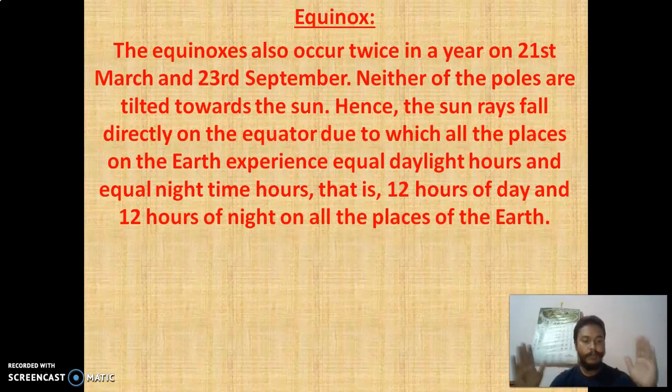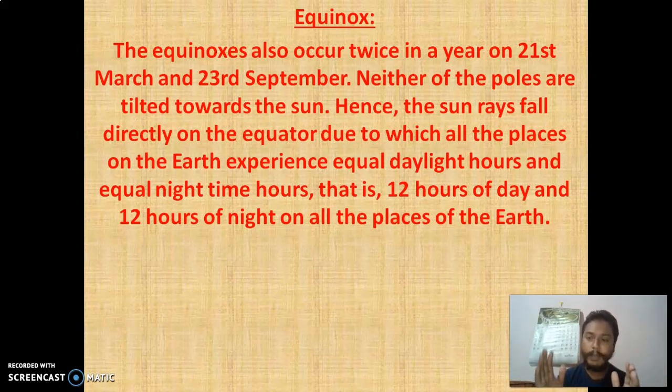When these two come, neither of the poles, that axis we are talking about, is tilted toward the sun. Hence the sun rays fall directly on the equator, exactly in the middle. The equator is in the middle.